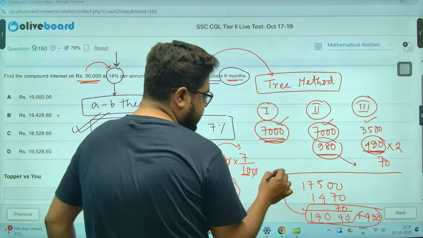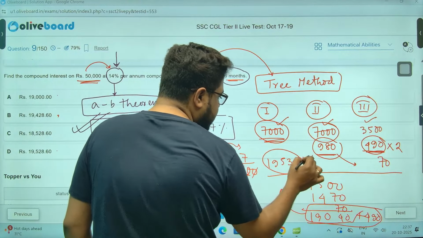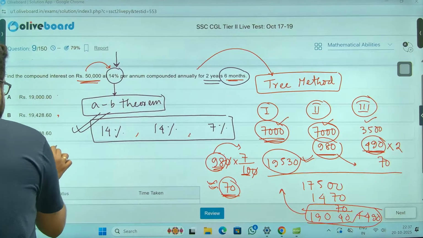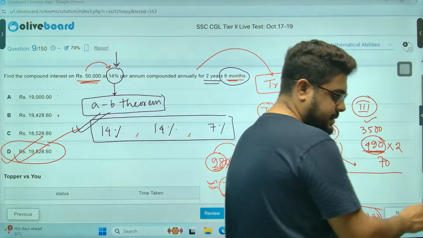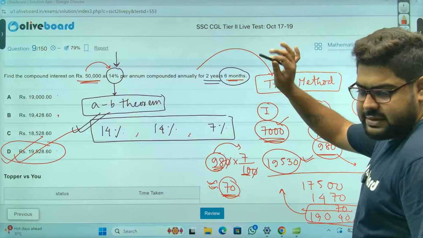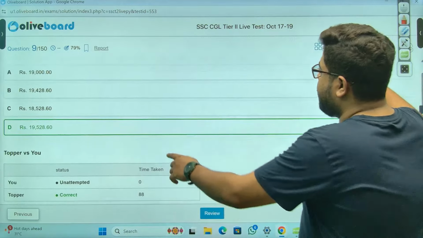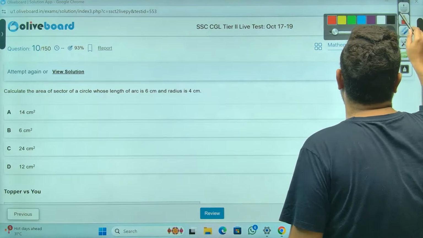So it will be around 19,530 rupees, just less than that. So 19,528. That's the answer, sir. My mistake. This 490 I had skipped. I've taken one 490. The second one I don't know why I had missed.